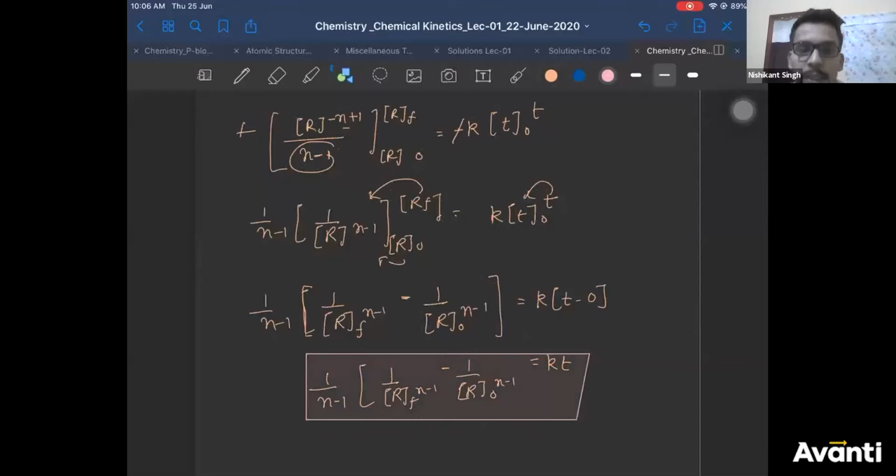All of you, please see this and tell me if there is any doubt in any of these steps. This is your final expression of the integrated rate law.